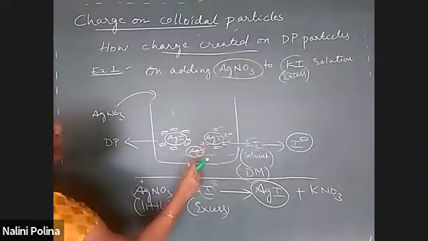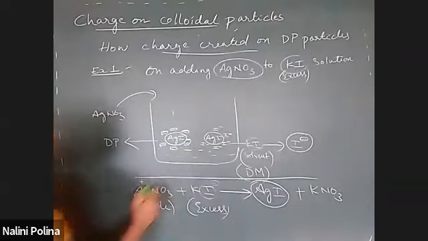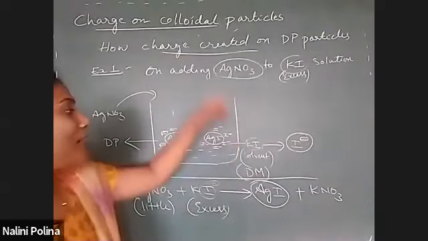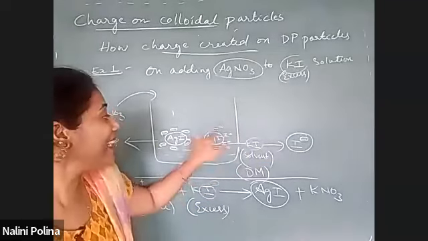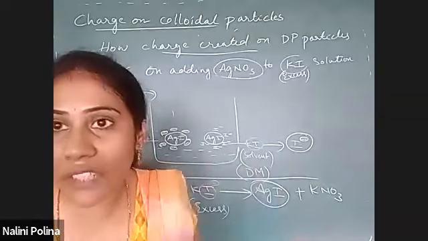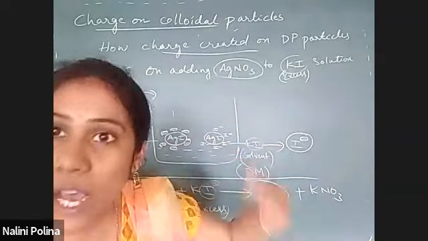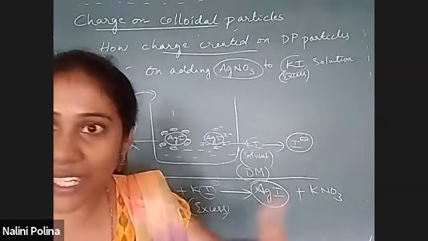Got it? The solvent is in excess, and the ion in the solvent which is common with the DP particle gets absorbed on the surface of the DP particle. The charge of that ion is the charge of the DP particle.